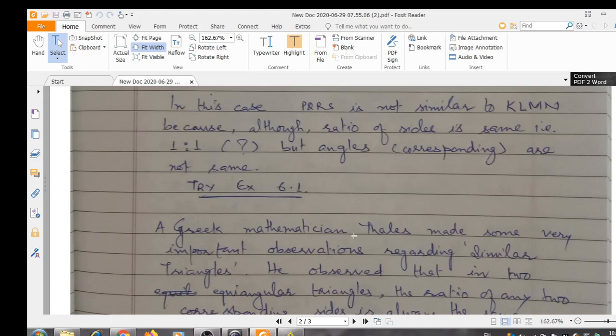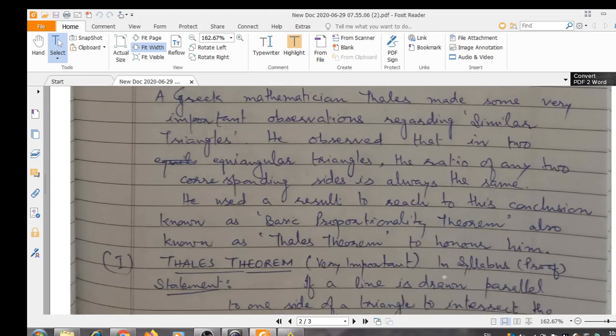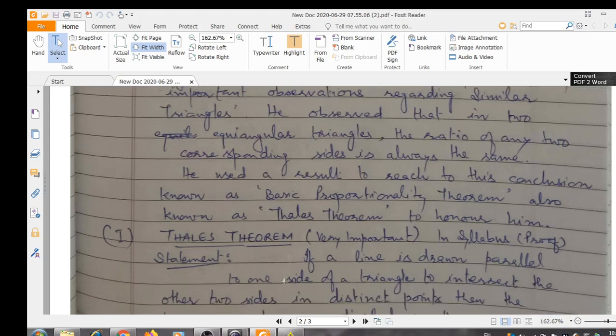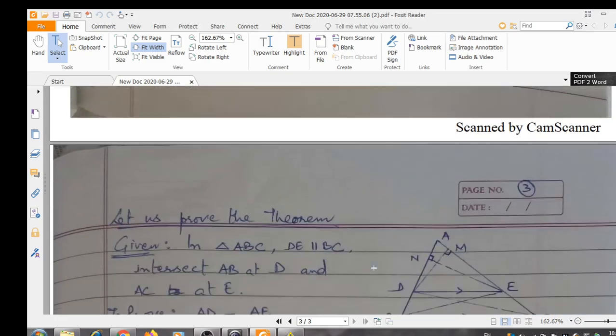Now, the Greek mathematician Thales made some important observations regarding similar triangles. He observed that in two equiangular triangles, the ratio of any two corresponding sides is always same. To reach this conclusion, he used another result which is called basic proportionality theorem. This is also known as Thales theorem, because we want to honor him. So what is Thales theorem? The statement is, if a line is drawn parallel to one side of a triangle to intersect the other two sides in distinct points, then the other two sides are divided in the same ratio.